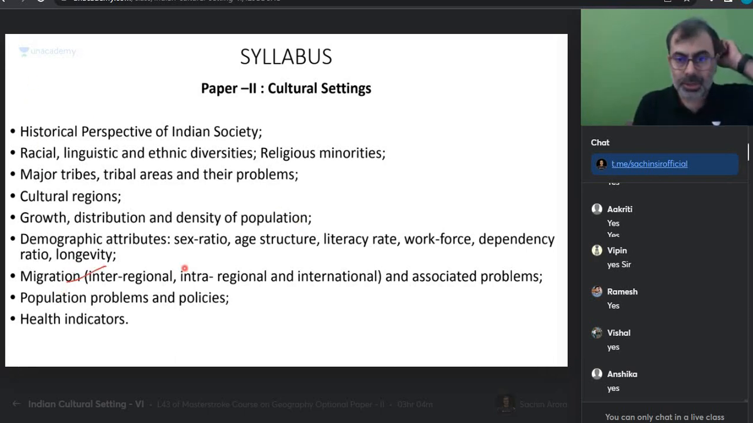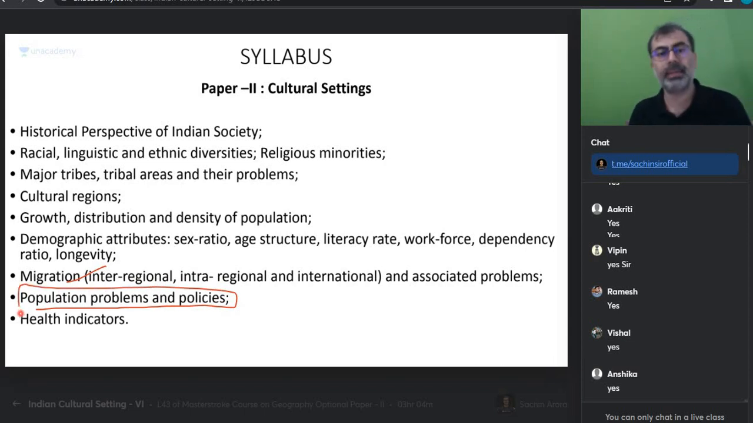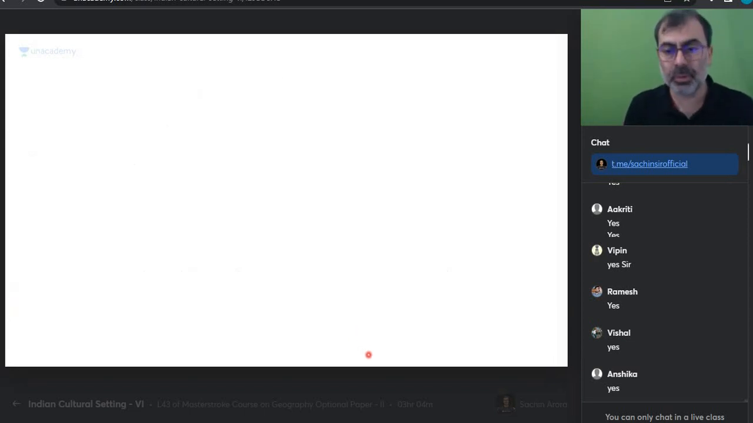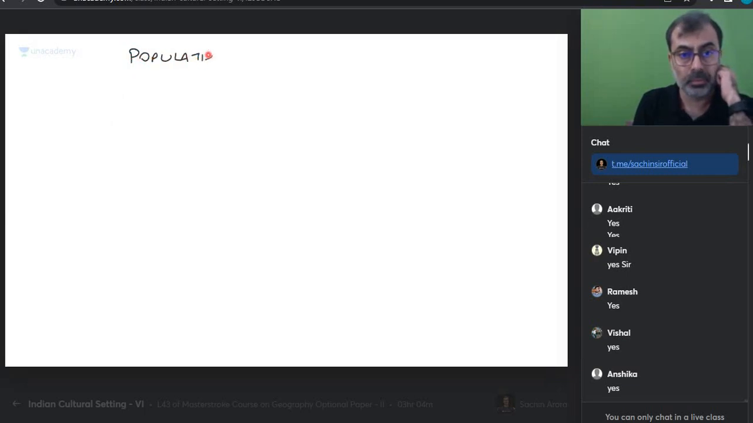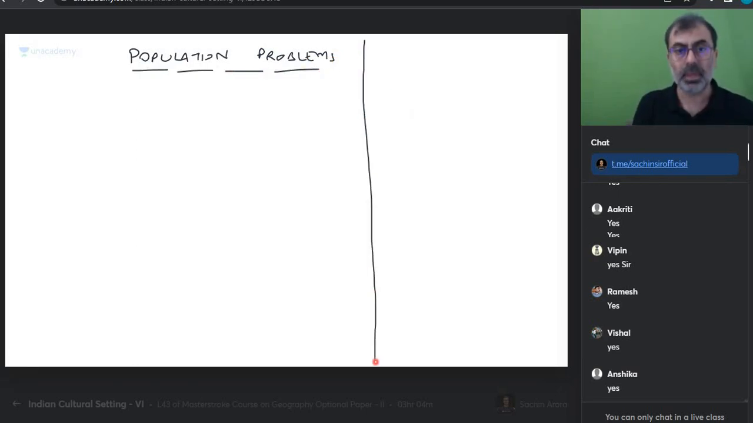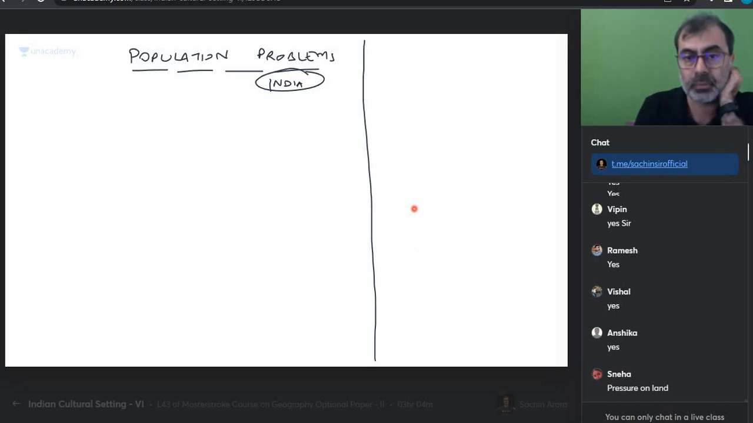So we are talking about migration is done, health indicators we've done. We are looking at population problems and population policies. Get it? So let's start with population problems and then we will go to policies. So if I ask you to tell me what are the population problems in general in India specific. Everyone quickly, whatever comes to mind, 1 or 2 points.